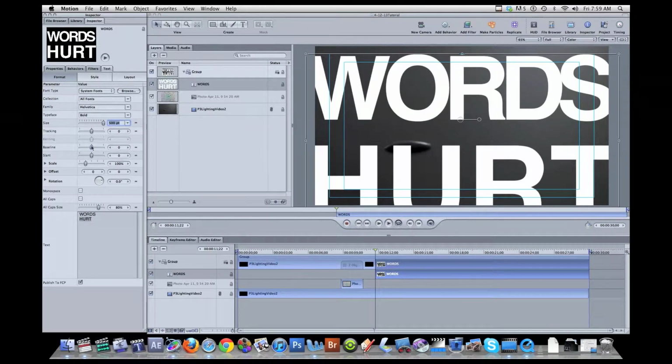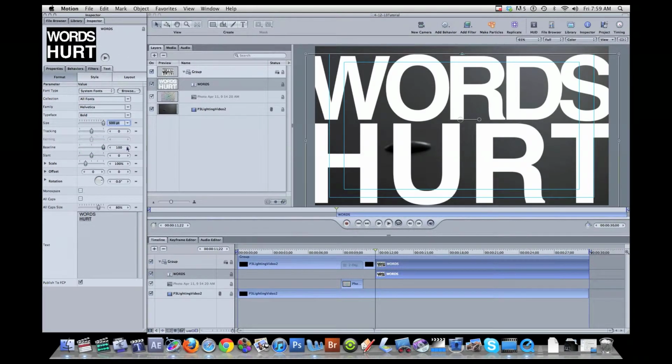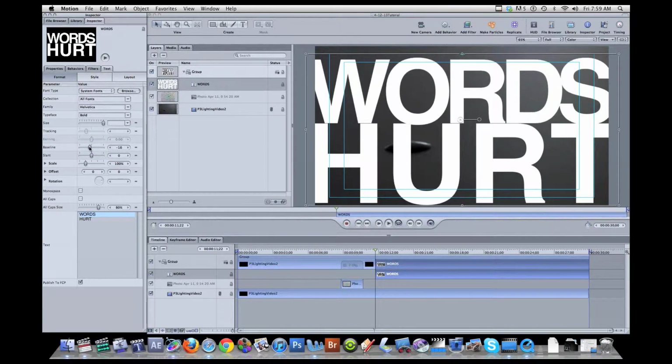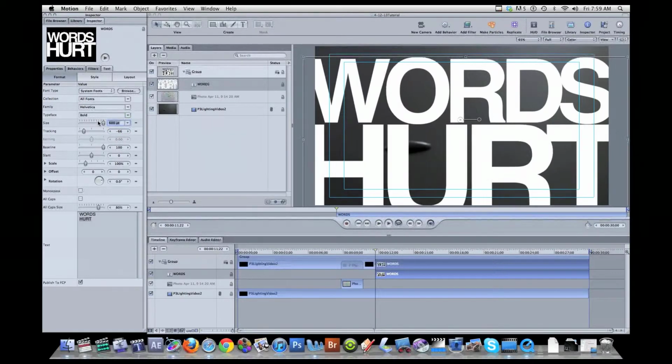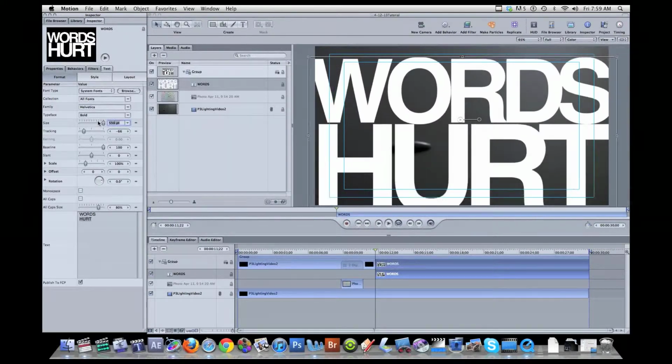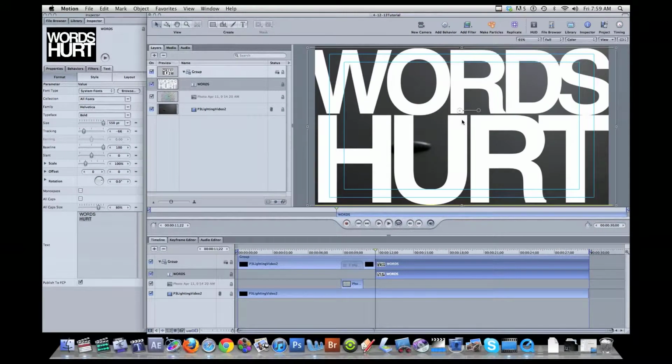And if I change the baseline, I should be able to kind of squeeze these together. So go back and highlight words and change its baseline to kind of make them so they're almost touching. Words hurt, and then hurt again. I want to change the tracking, so I'm going to squeeze these together a little bit more, make them even bigger. Let's go with 600. Maybe it's a little too big. 550. Okay, so something like that, and then I'm going to move this up so it kind of fills the frame.